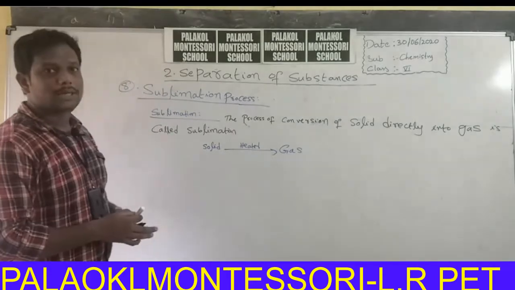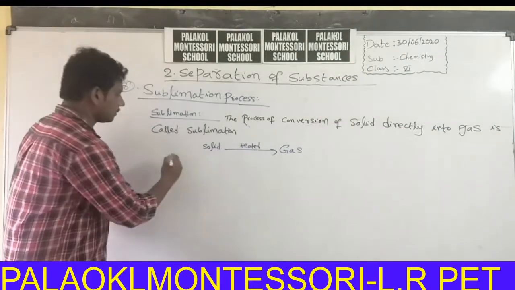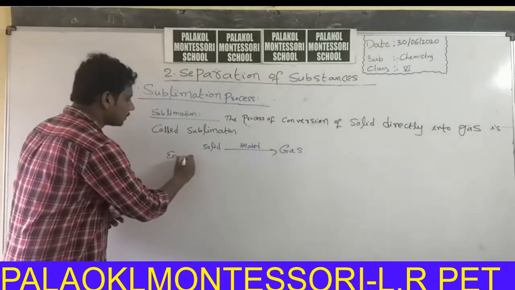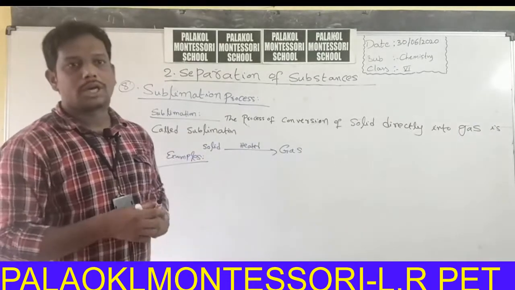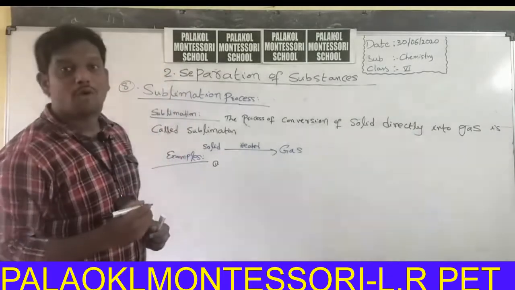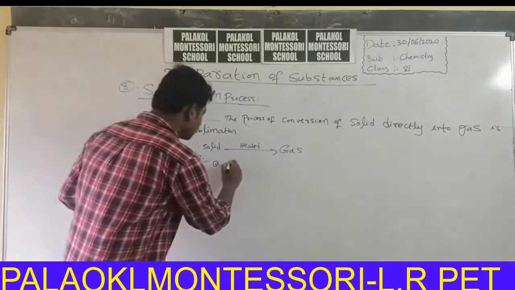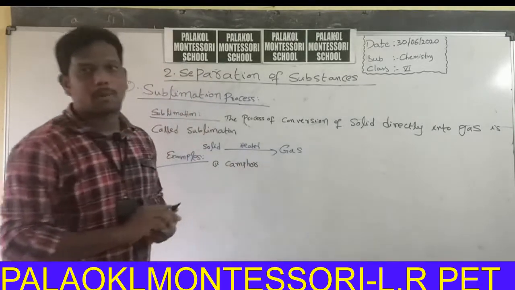Examples. First one is camphor, in Telugu karpuramu.